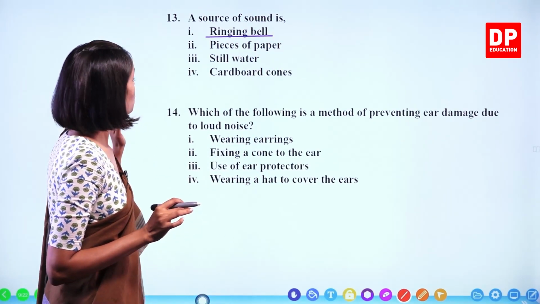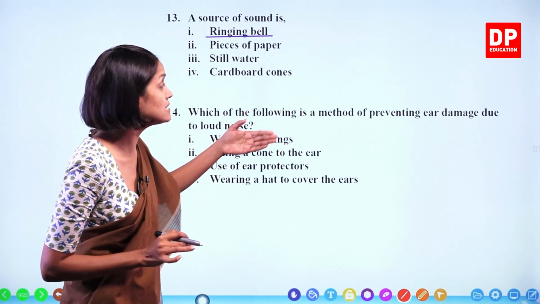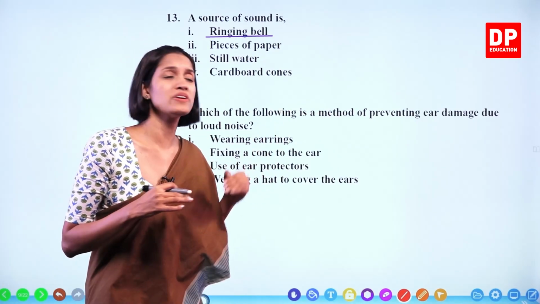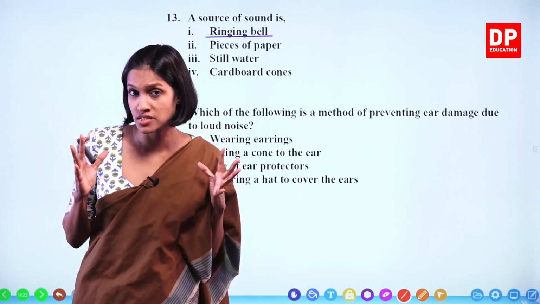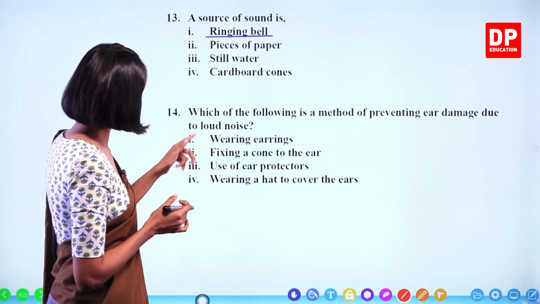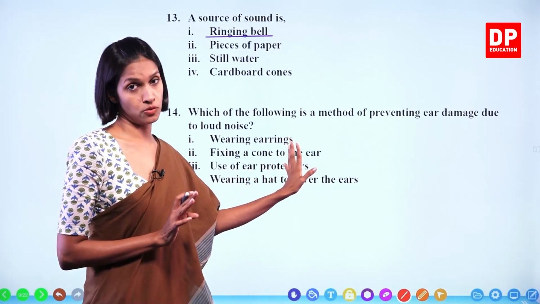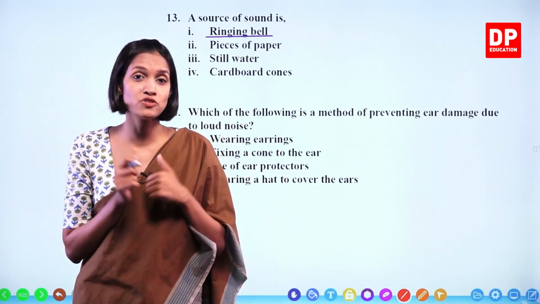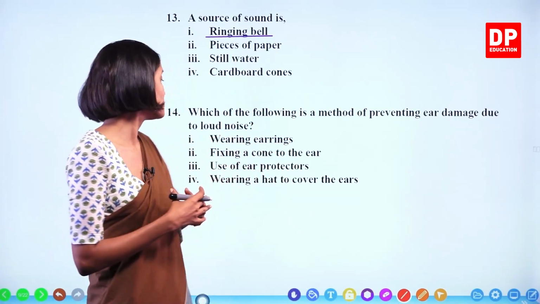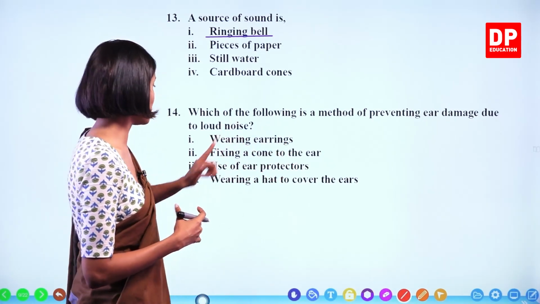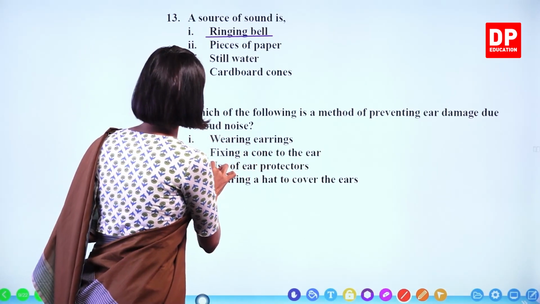Next one. Which of the following is a method of preventing ear damage? Preventing ear damage due to loud noise. So how do you prevent your ears getting damaged due to loud noise, children? Most of the time you have to wear ear protectors, right? We'll look at these answers. Wearing earrings? No. Fixing a cone to the ear? No. Because when you keep cones like this, you all know the sounds that you hear, the loudness increases, the intensity increases, right? Use of ear protectors, yes, this can be the answer. Wearing a hat to cover the ears, no. So the answer is use of ear protectors.